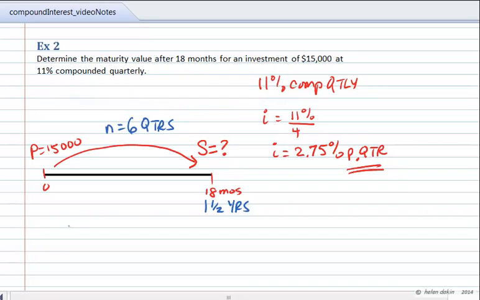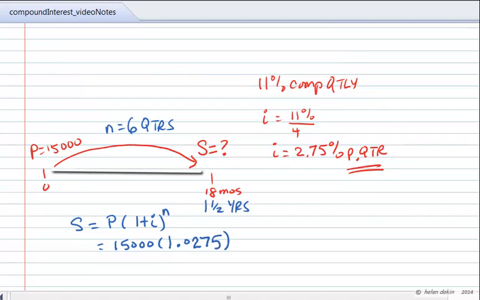So now I can refer back to my formula for maturity value is equal to the principal multiplied by the compound interest factor, 1 plus i to the positive exponent n, and I've got a principal of $15,000, and I'm going to multiply that by the compound interest factor of 1 plus 0.0275 raised to the exponent 6. And that's my compound growth factor.